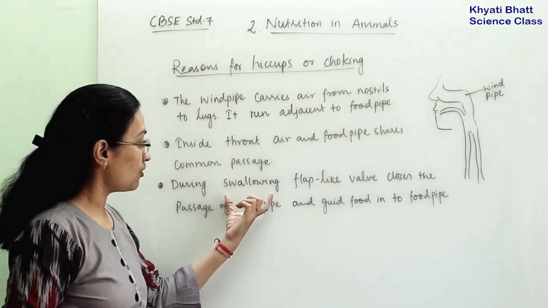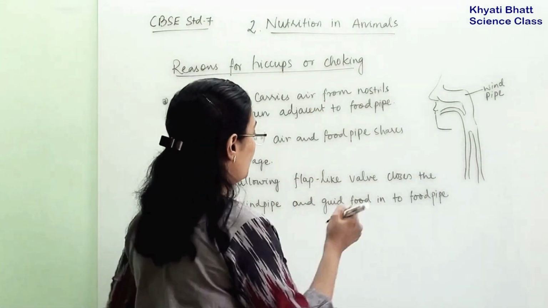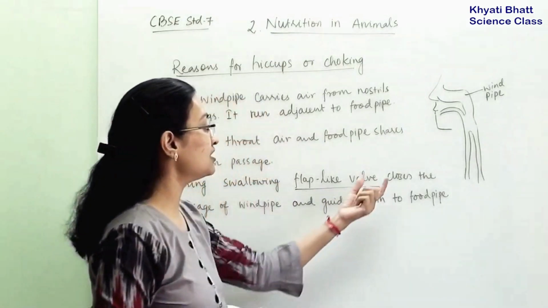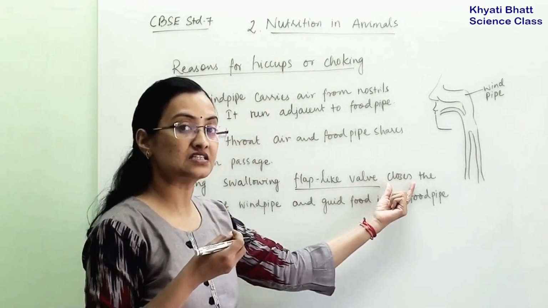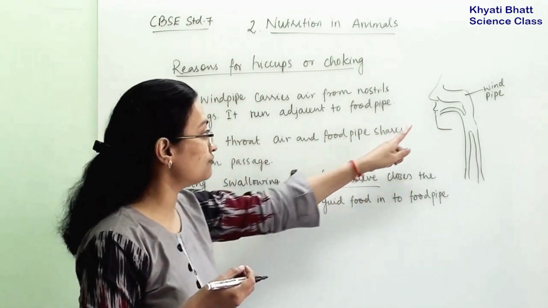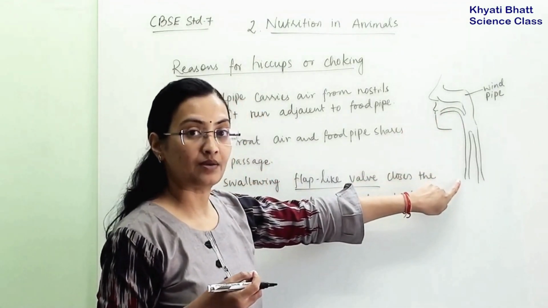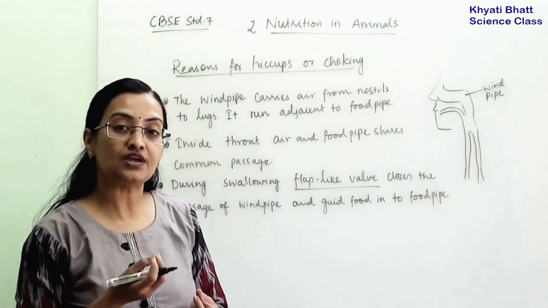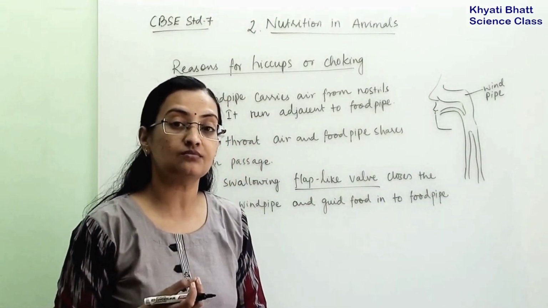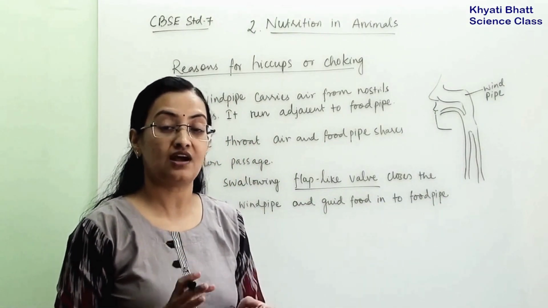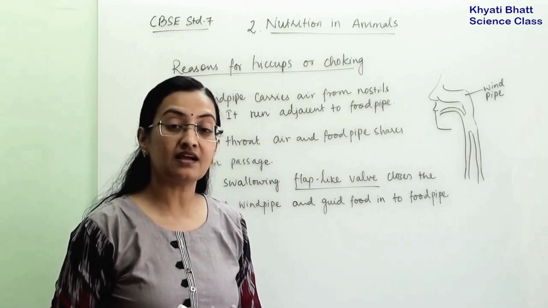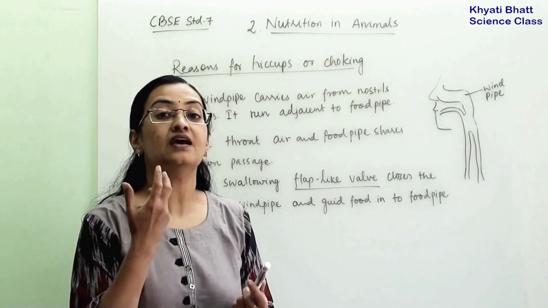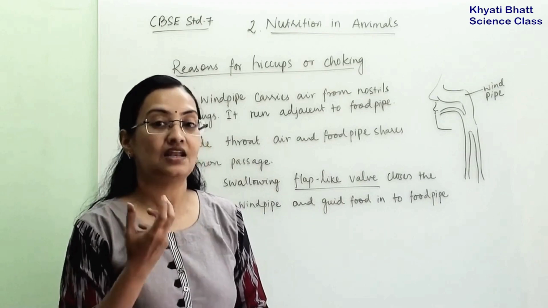So during swallowing, a flap-like valve closes when we are eating something, so that it guides the food to the food pipe and not to the windpipe. That's why while we are chewing or eating something, we should not talk or laugh, because we may breathe air in while talking or laughing.